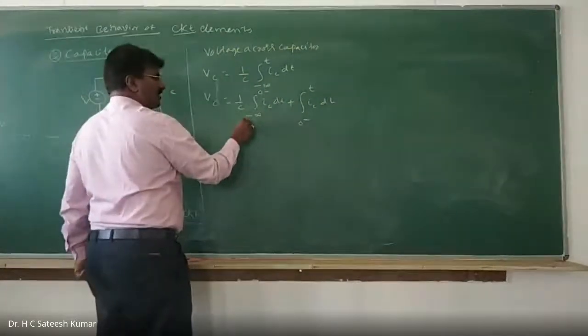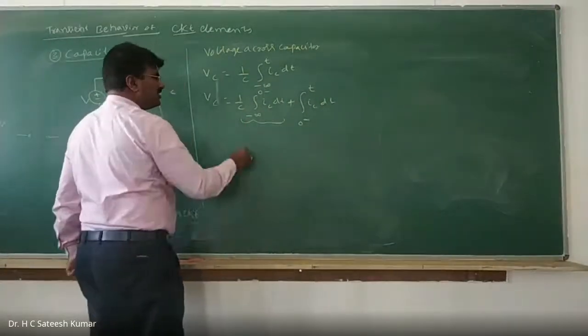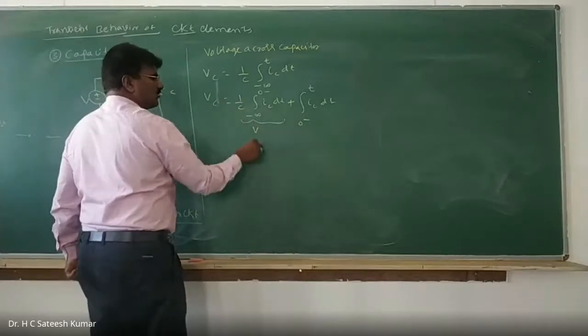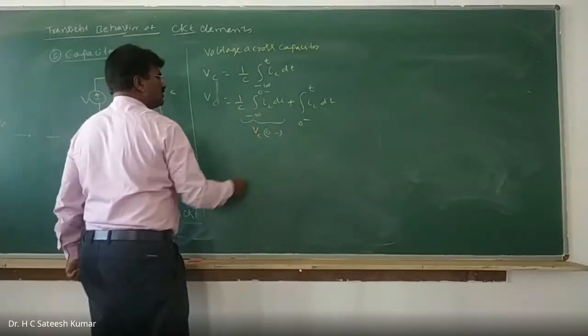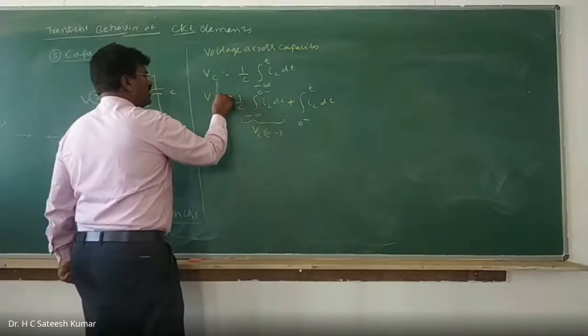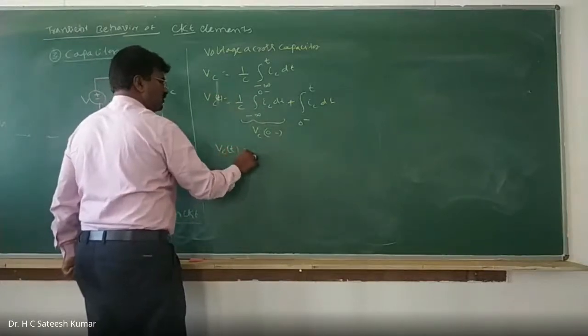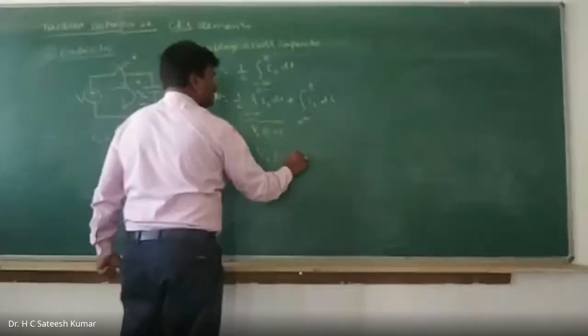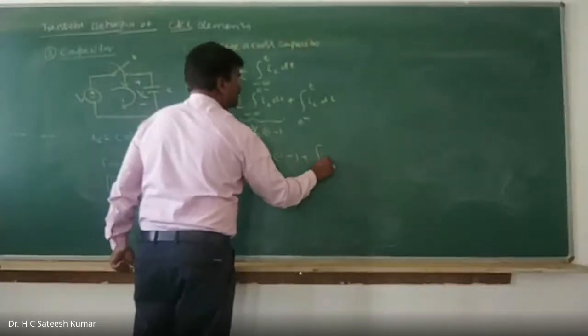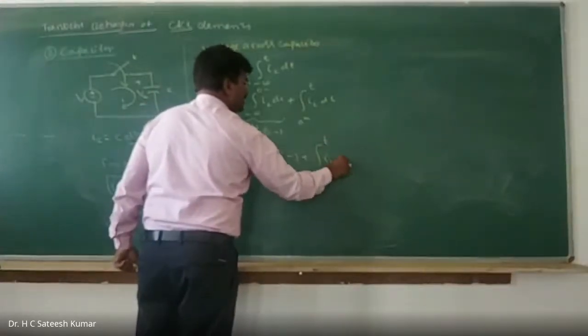Whatever the terms before 0, we call it the initial condition. This is the initial voltage, we call it VC 0 minus. So therefore, VC of t is equal to VC 0 minus plus integration from 0 minus to t of IC dt.